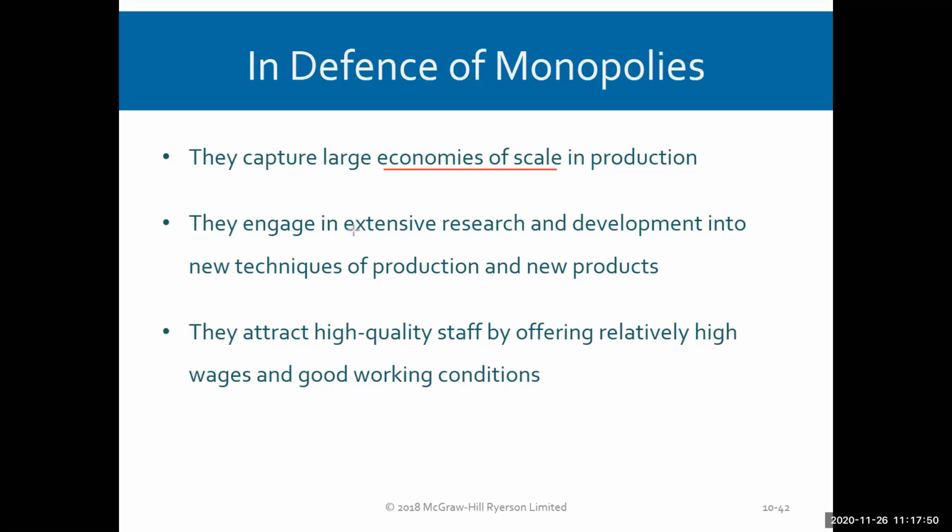The other thing is, because they have these maintained profits in the long run, they can get into extensive research and development. So they can look into new techniques of production, new products, better products, products that consumers will want, more efficient products, because they have these high profits that allow them to do so. They have this extra cash, extra profit to look into this stuff for the betterment of society, perhaps.